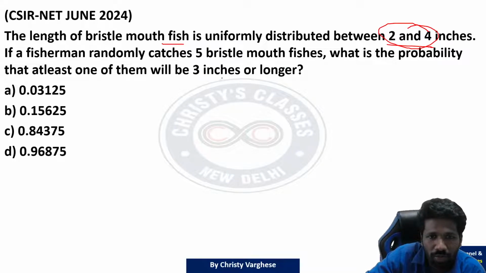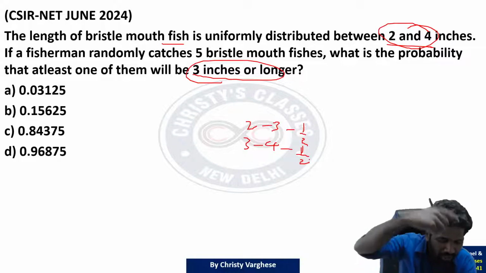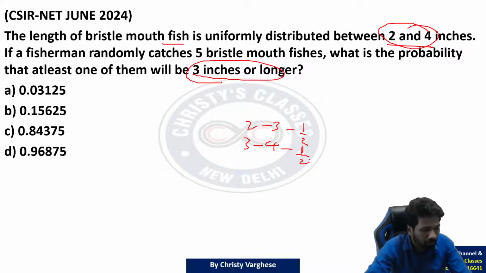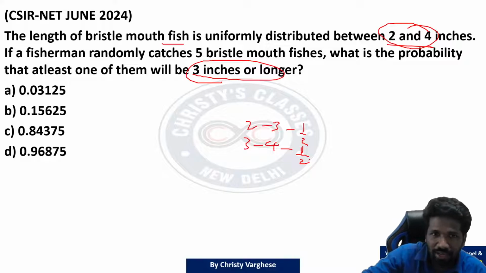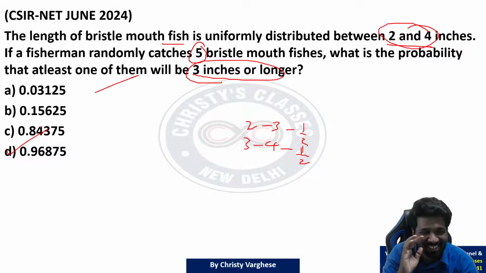So between 2 to 4 means 3 or more, means 3 to 4, 2 to 3. So this is also half, this is also half. Just like species A probability was half, species B probability was half. And 5 catch itself. In this question also it is 5 catch itself. So the answer was also dicto same itself. Answer being dicto same, that is what we can say, mother of all coincidences, we can say.